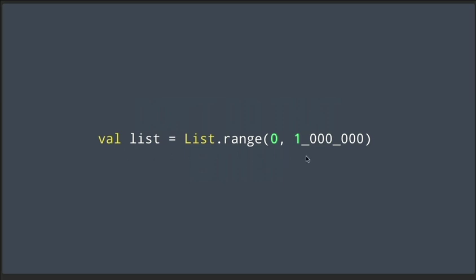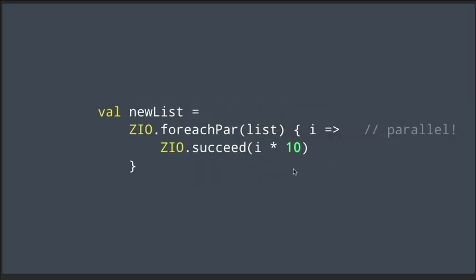So I start by populating this list with 1,000,000 elements. And then in functional programming, or ZIO to be specific, what I can do is I can create a new list from that original list using code like this. And what this does is it goes through all 1,000,000 elements, multiplies each value by 10 to create that new list. And a cool thing about this is that it does this in parallel. So the foreachPar method lets us do all this in parallel, as I note right there.